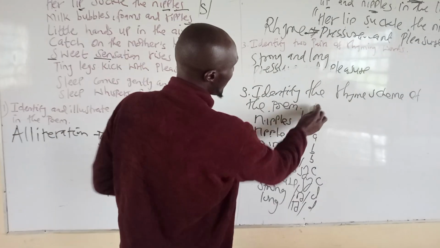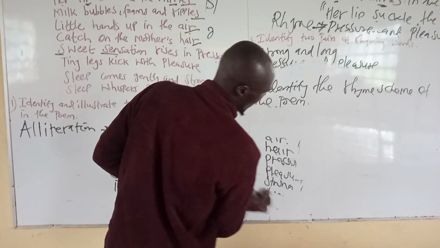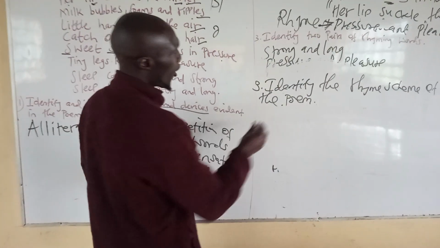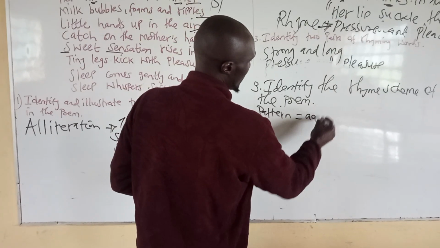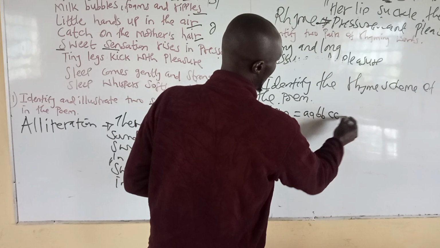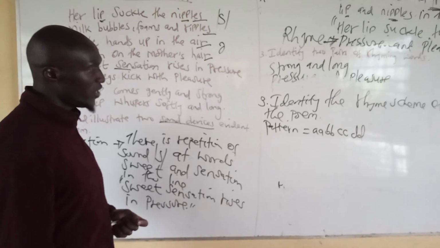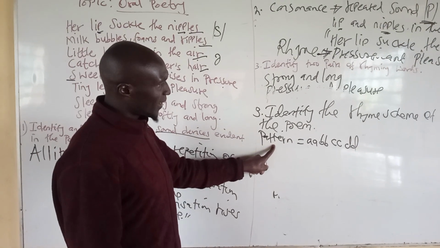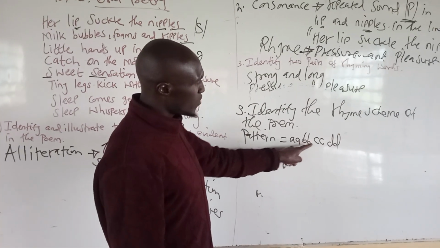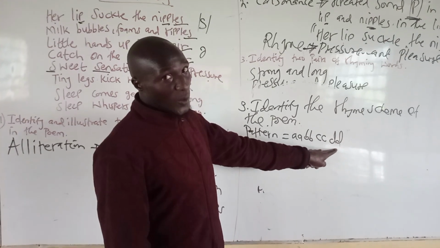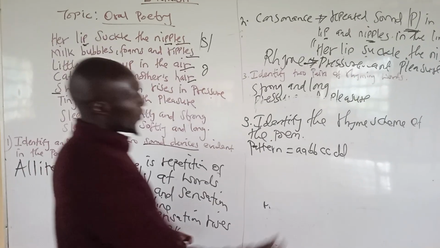So what we have given is the pattern of the poem, which is A, B, B, C, C, and then D, D. If you look at this pattern, A, B, B, C, C, D, D, you can predict the next pattern, which is missing here.